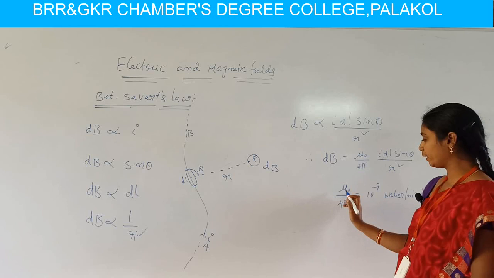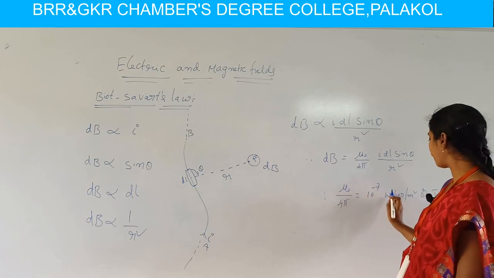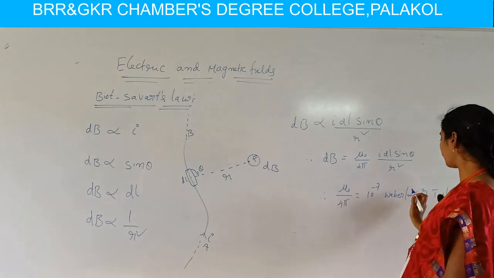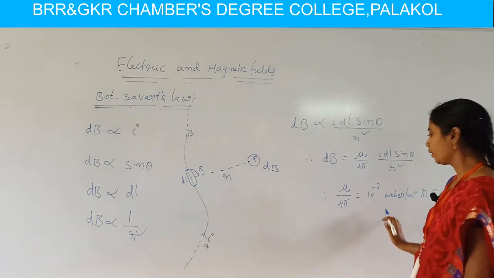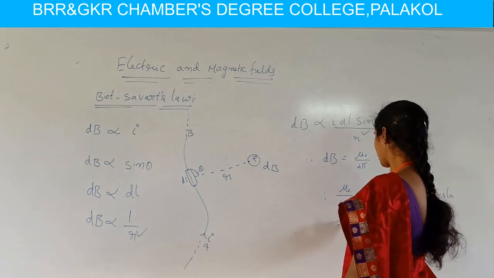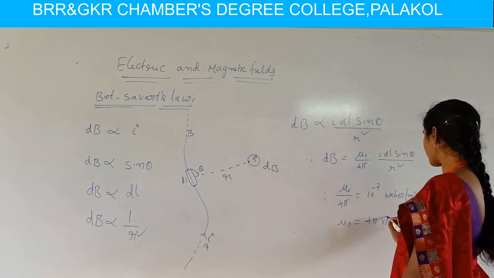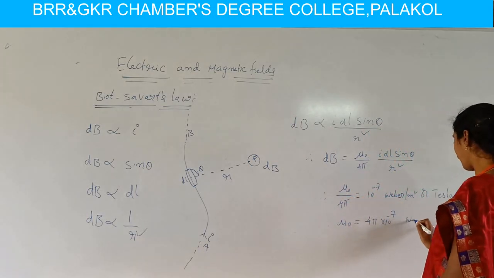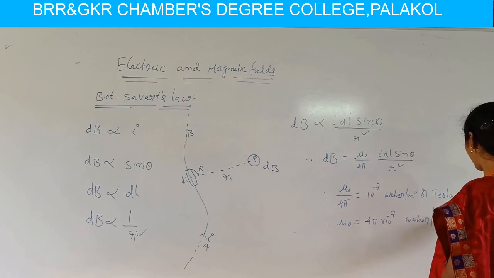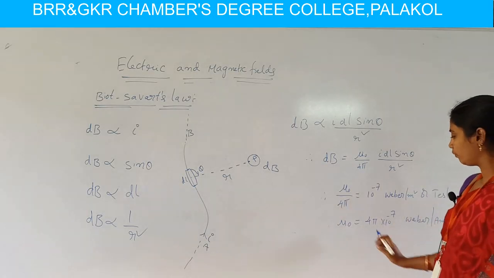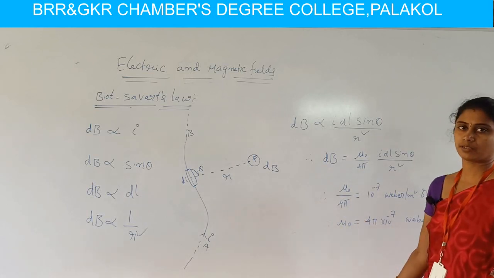This mu naught by 4 pi value is experimentally proved, which is equivalent to 10 power minus 7 Weber per meter square or Tesla. The units for this mu naught by 4 pi are Tesla or Weber per meter square. Therefore, we can write this mu naught value is equivalent to 4 pi into 10 to the power of minus 7, which is nothing but Weber per ampere meter square. We can use these mu naught by 4 pi and mu naught terms in our problem solving.